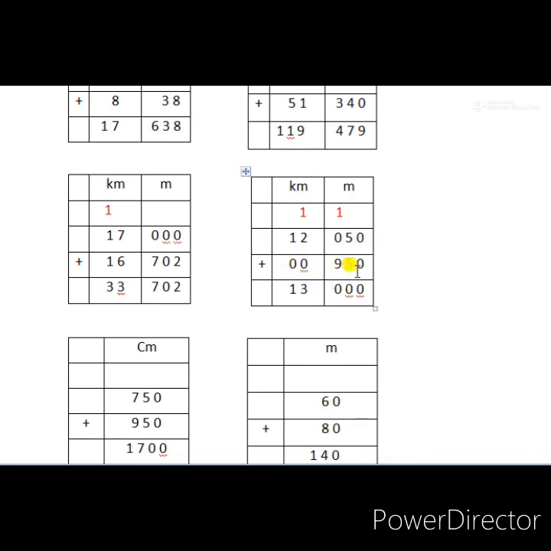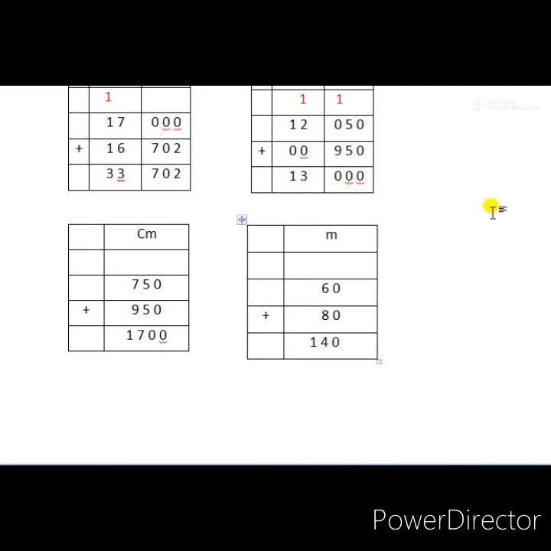Then after that you have to start the addition. 0 plus 0 is 0, 5 plus 5 is 10. For the 10, we write 0 there and 1 is carried forward. That means we write it on the next place of the number. So 1 plus 9 is 10. That 10, we write 0 there, then the 1 carryover is taken to the next position. So 1 plus 2 is 3 and 1 plus 0 is 1. So here the answer is 13 kilometer only. So the answer for question F: 12 kilometer 50 meter plus 950 meter is only 13 kilometer, no meter there.